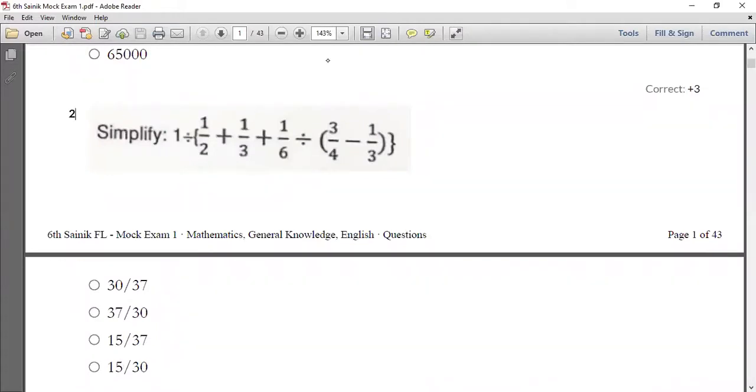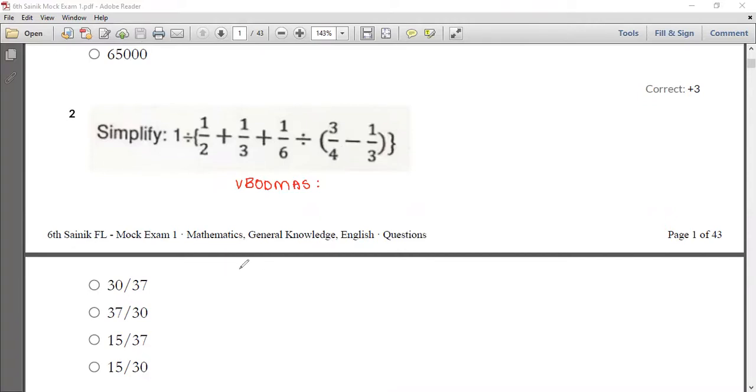Simplify. So where you have to simplify the following: 1 divided by 1 by 2 plus 1 by 3 plus 1 by 6 divided by 3 by 4 minus 1 by 3, and you can see the circle bracket, you can see the flower bracket over here. So with the usage of the BODMAS rule, we can solve this. So how to solve? Come, let's see the solution of it. By using the BODMAS rule, we have to solve.